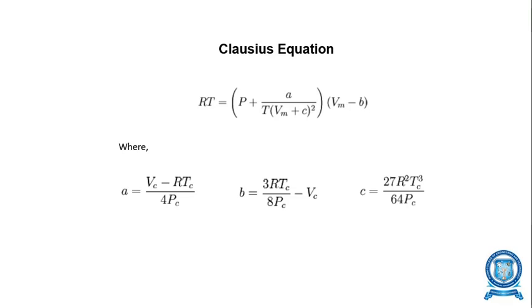Normally, P, V, T represent the pressure, volume, and temperature respectively, where Pc, Tc, Vc represent the critical pressure, critical volume and critical temperature respectively.